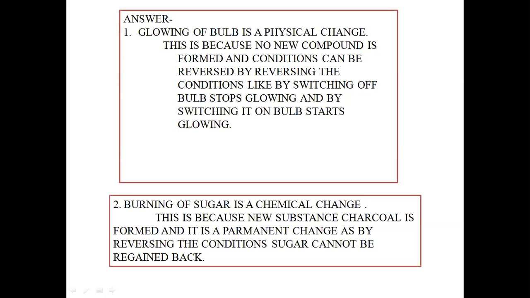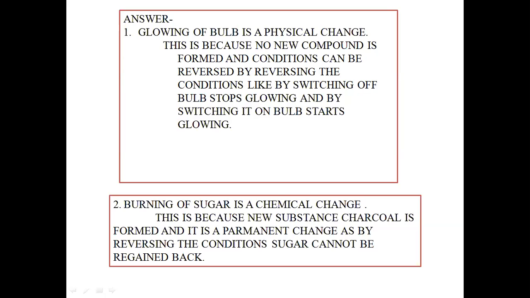If you observe properly, in case of a glowing bulb, do you find, students, any new substances formed or not? I think no. That means if no new substances are formed, then it's not a chemical change.